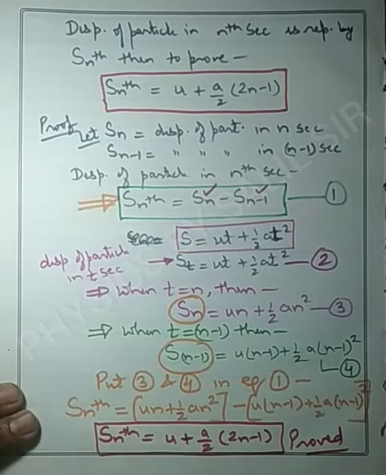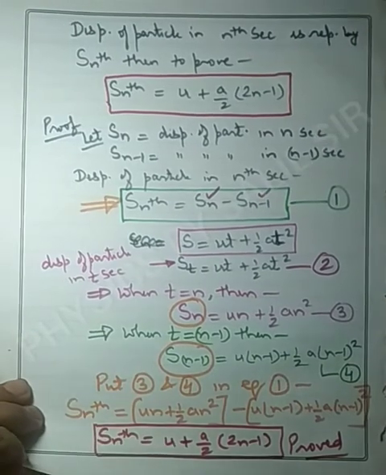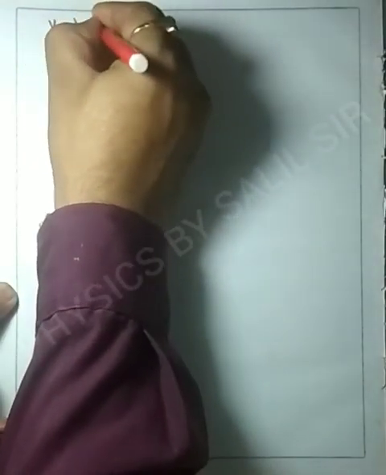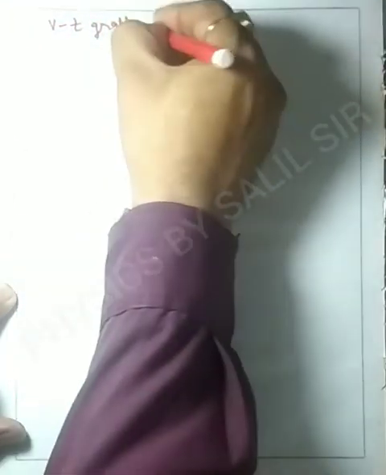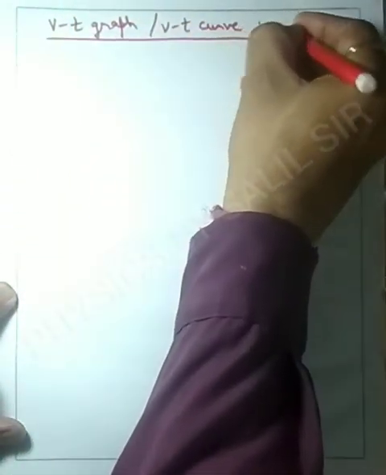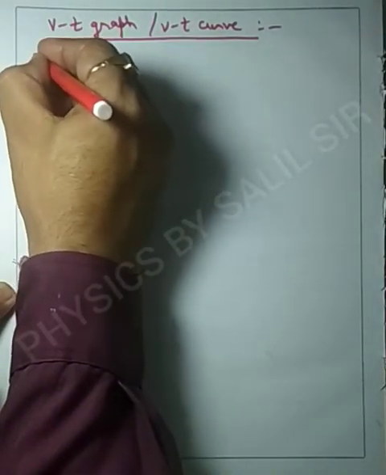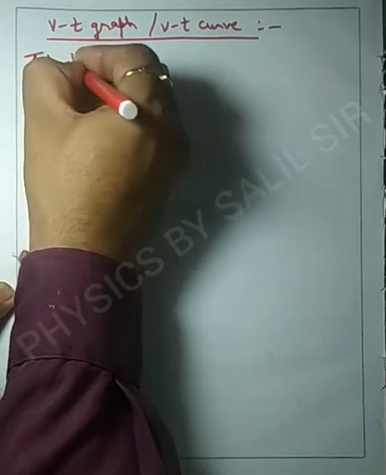Now we will talk about the velocity time graph, Vt graph, or we can say Vt curve. Let's take type number 1.